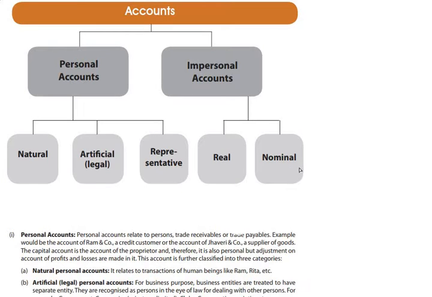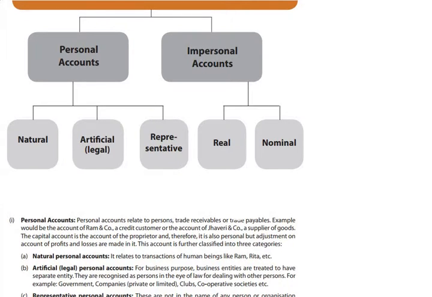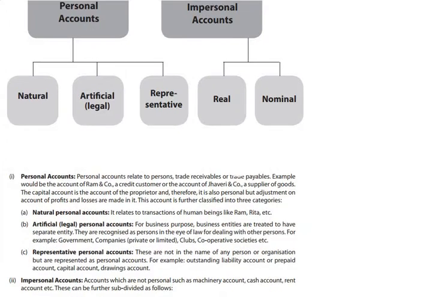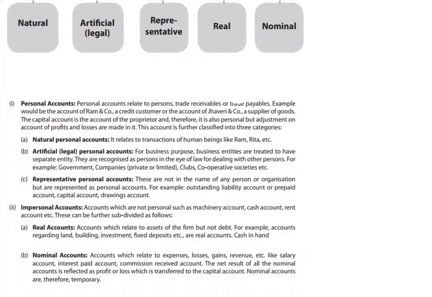Now, before we delve into details, let's first understand what these accounts are. First of all, we need to understand their definition. First of all, personal accounts.